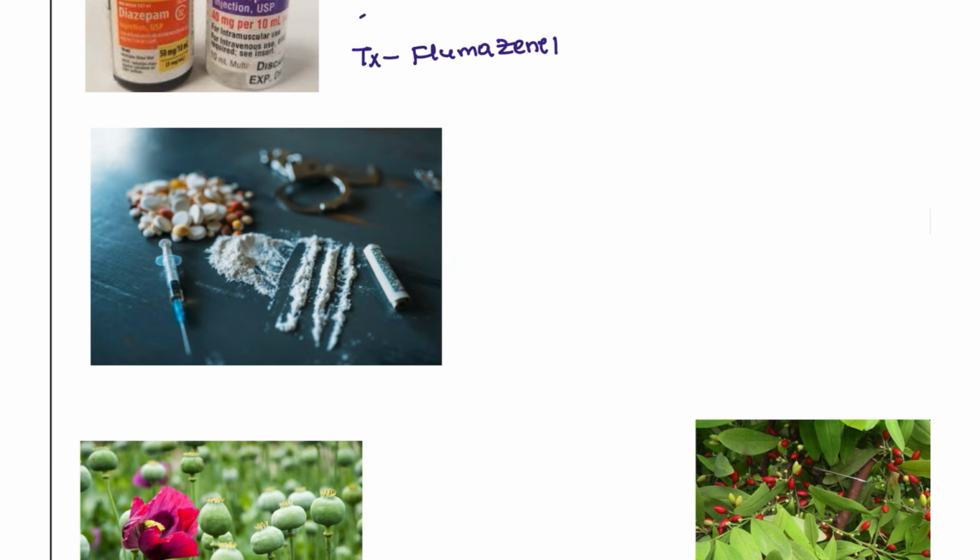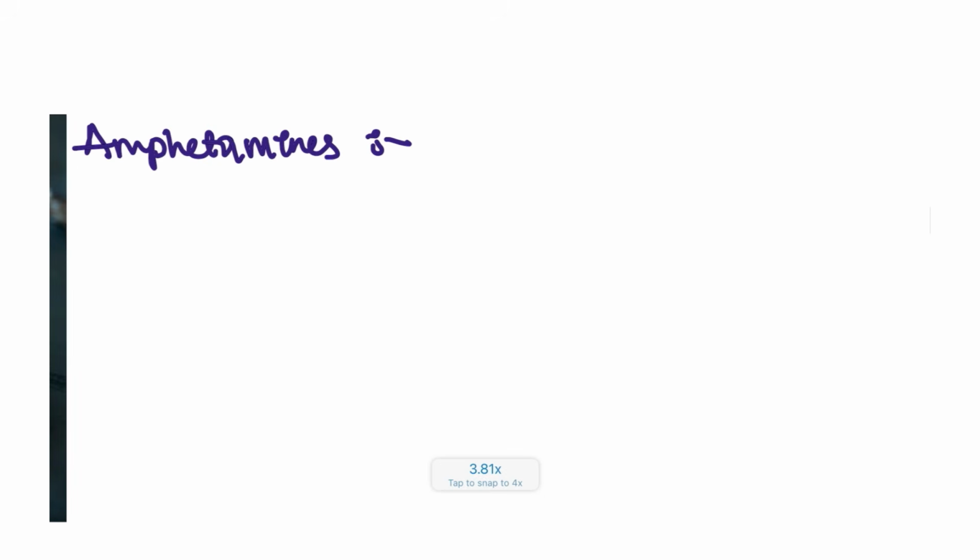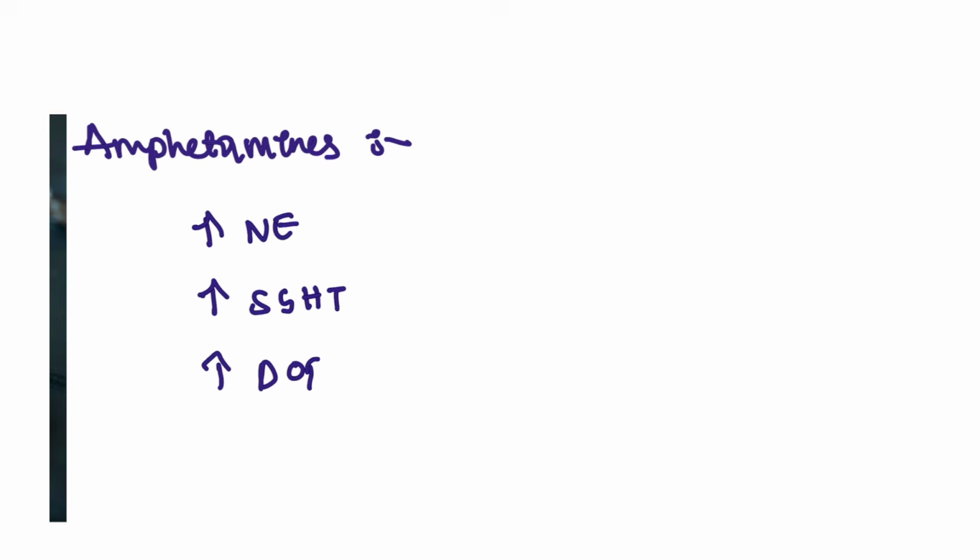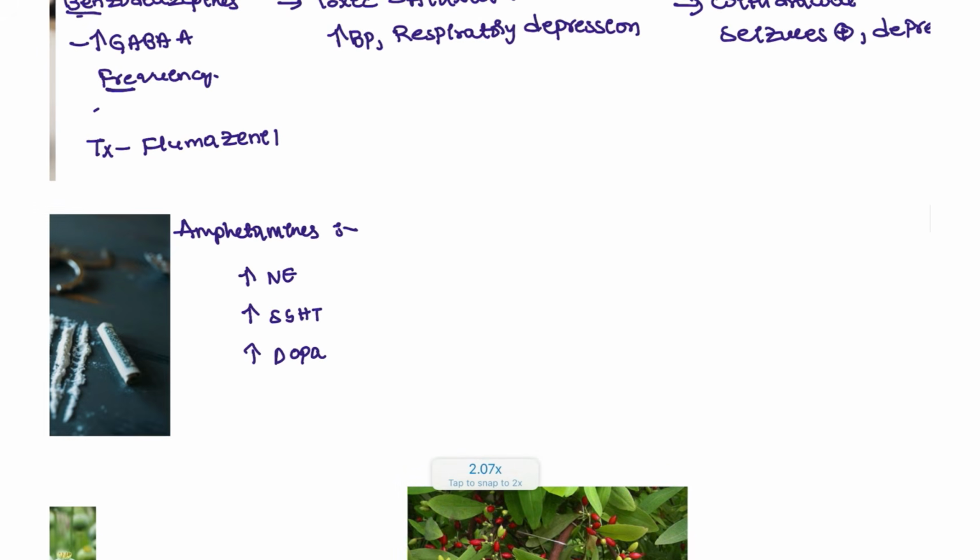Next, coming to the amphetamines. This is the amphetamines. So amphetamines is the drug that is going to cause increased norepinephrine, increased serotonin, and increased dopamine levels. So all this will be high, right? So the patient will be having the euphoria. If it is in excess, the patient will be having the euphoria, and the patient is very much alert. The patient will be having the alertness around him, and wakefulness increased.